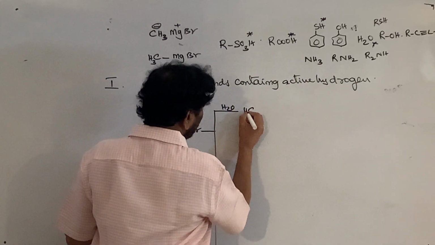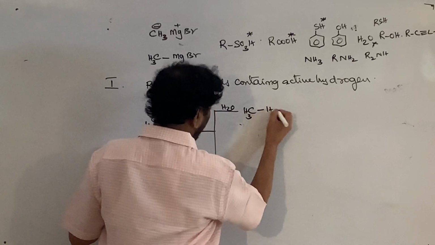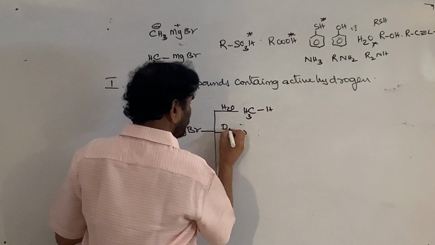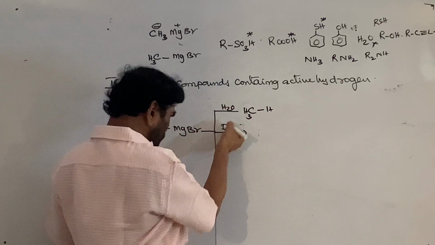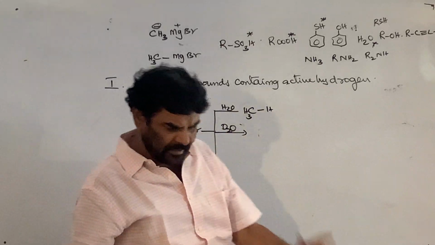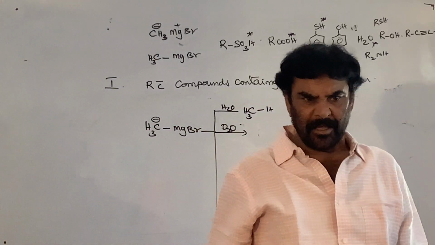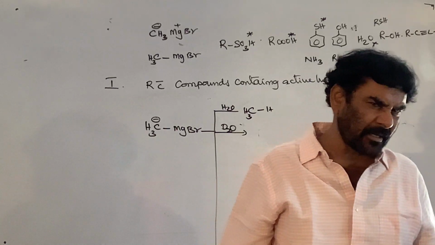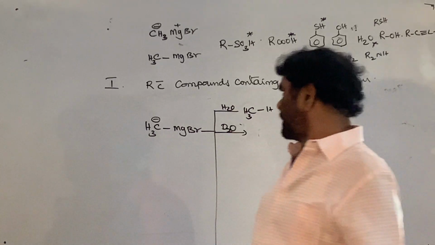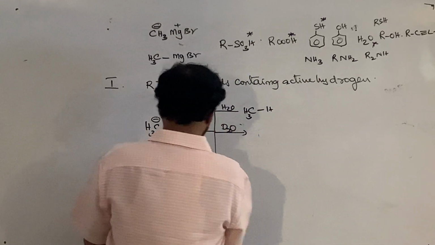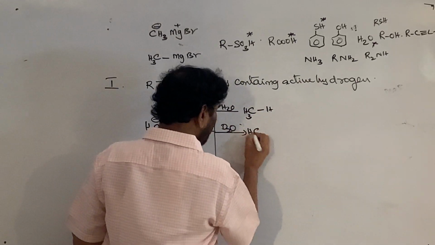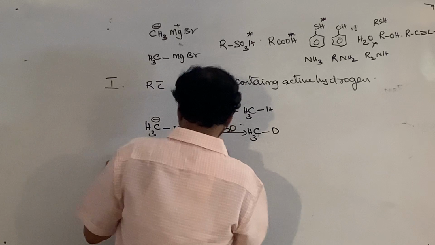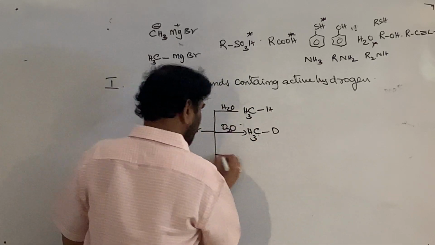Methane is formed. Treat with D2O, heavy water. There is no difference. The CD bond is a little stronger, nearly 4 kilocalories stronger, than the CH bond and the OH bond. This is CH3D. The Grignard reagent is undergoing decomposition.